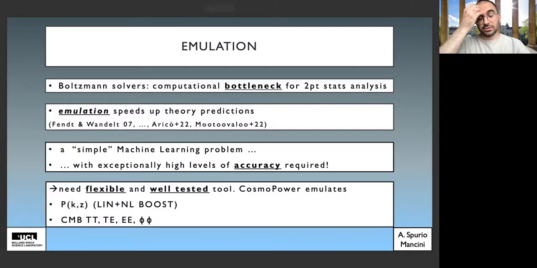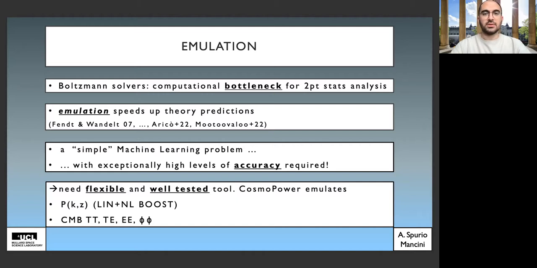So let me give you some motivation behind this. The computational bottleneck for two-point statistics analysis of cosmological fields is driven by the solution of the Einstein-Boltzmann equations by means of solvers such as CAMB and CLASS. This is a well-known problem, and there have been multiple algorithms developed over the years to essentially bypass these Einstein-Boltzmann solvers to compute the power spectrum using, for example, polynomials, Gaussian processes, etc.